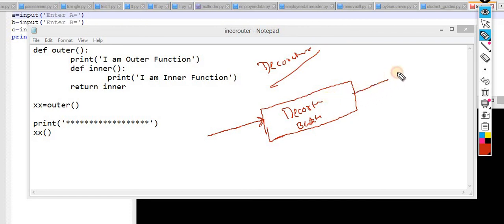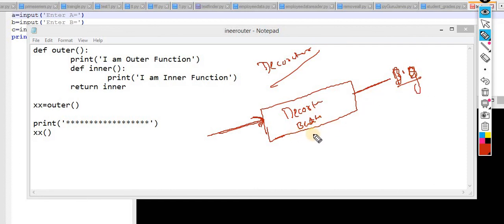A beautiful heroine comes out. Just understand this concept. A girl enters the beauty parlor, and after the decoration, after the makeup, a beautiful bride, or you can say a beautiful girl, comes out. So this is the concept of the decorator.